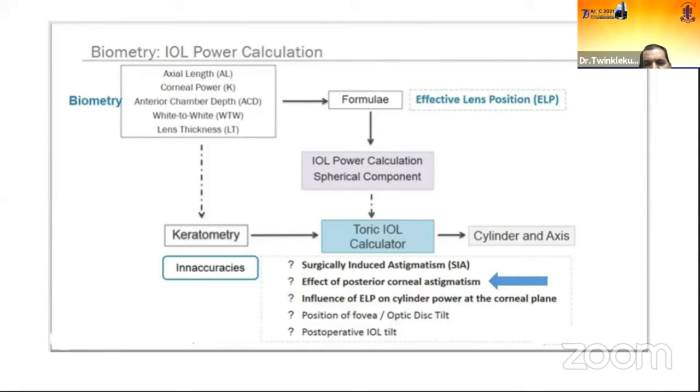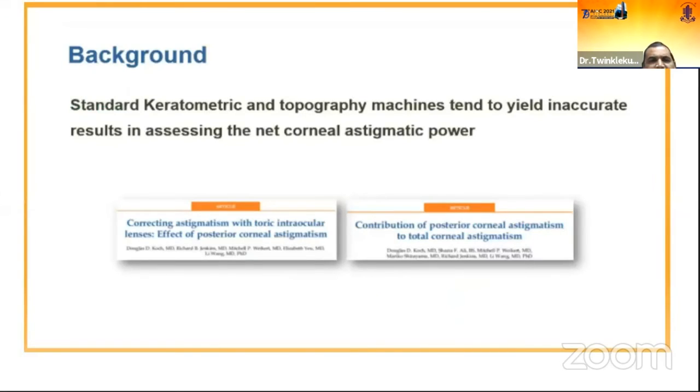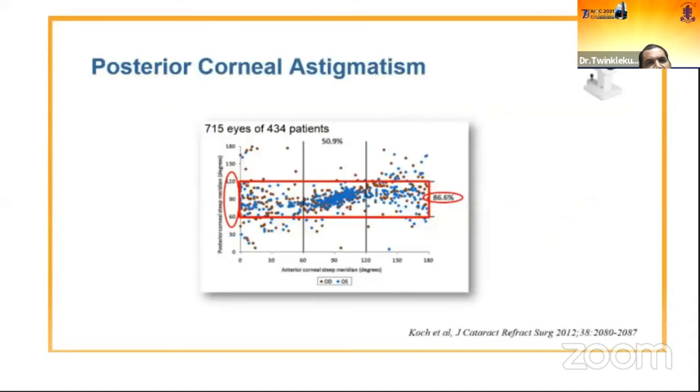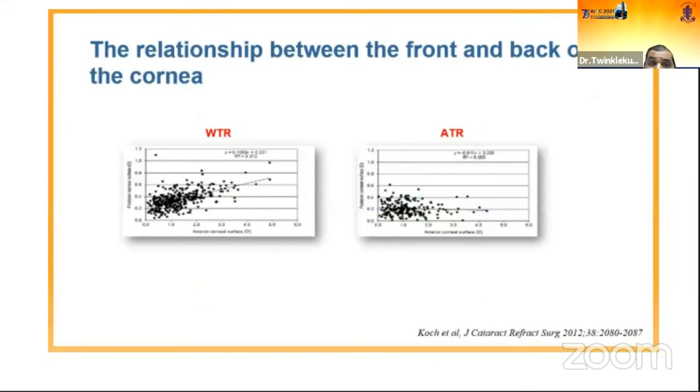Another component is the posterior corneal astigmatism effect. In 2010, Dr. Douglas Koch and Li Wang came out with a paper showing that standard keratometric and topographic machines tend to yield inaccurate results in assessing the net corneal astigmatism. They came out with a clear picture that there is a definite correlation between the anterior corneal astigmatism and the posterior corneal astigmatism. They found a relationship between the front and back cornea, with the rule and against the rule.